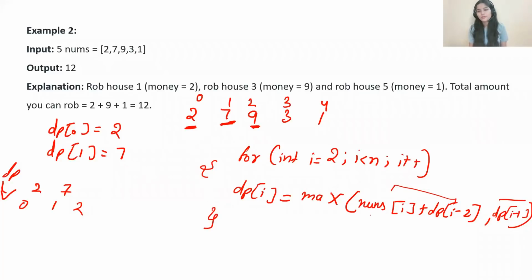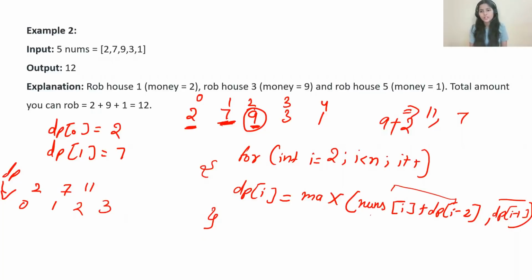So I equal to 2. What is maximum? Nums of I, it means nums of 2, that is 9. Nums of 2 is 9 plus dp of I minus 2. So dp of 2 minus 2, dp of 0 is 2. So 9 plus 2, 11 you have. And if you are considering just this element, you will be having 7. Out of 11 and 7, which one is maximum? Obviously 11 is maximum. So in dp of 2, we'll be having 11. Then I value will be 3.